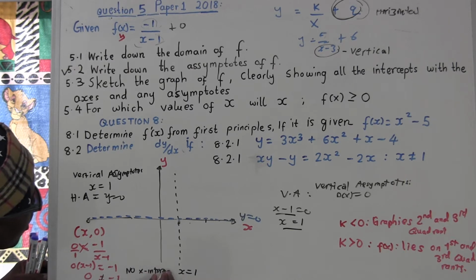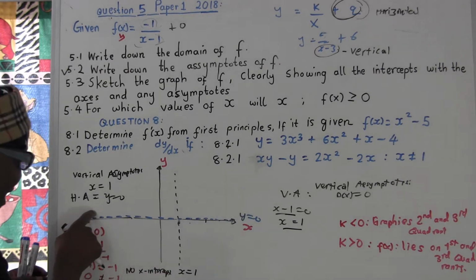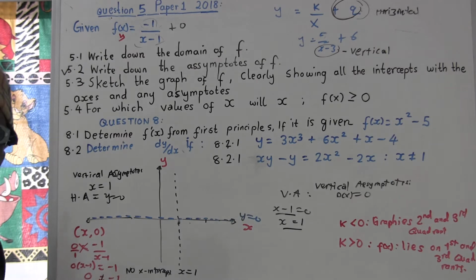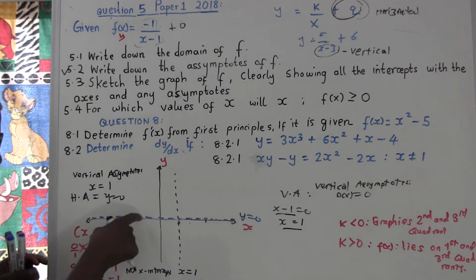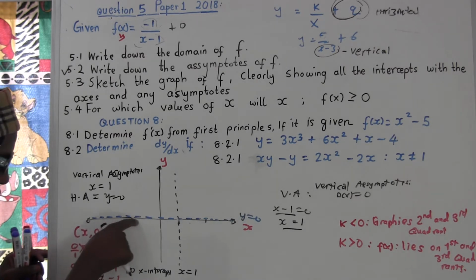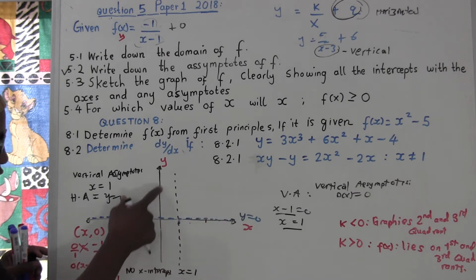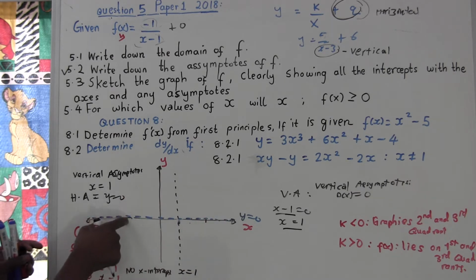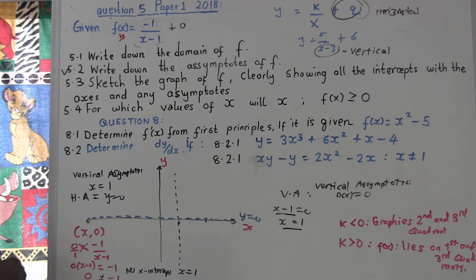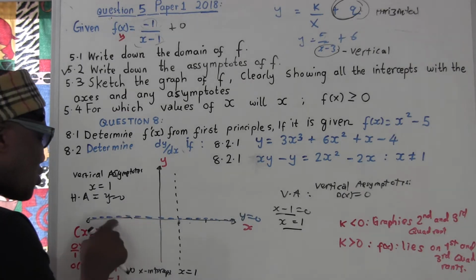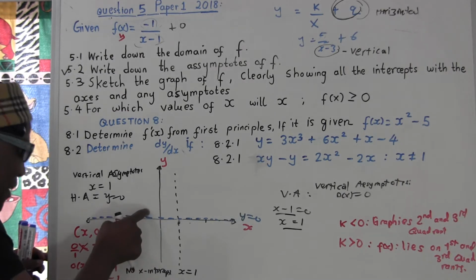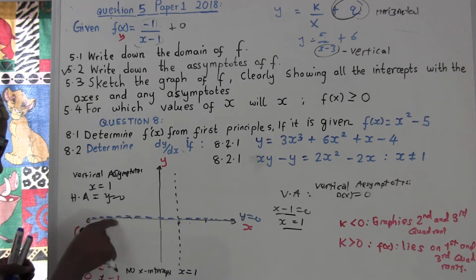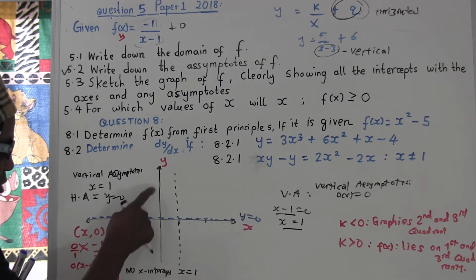You know why? Because when this graph comes, it's not going to cut. We say intercept is like a fire. This graph is not going to cut here, look. It wants to come and cut at x, but it couldn't. It's not going to because of this asymptote. But if the asymptote was here, maybe it would come and cut.